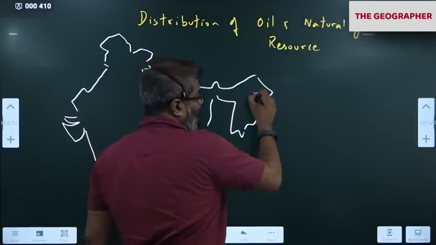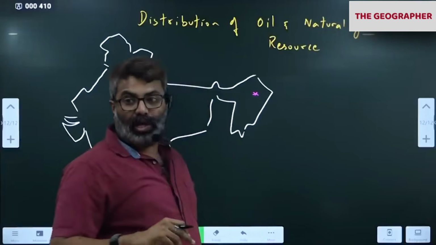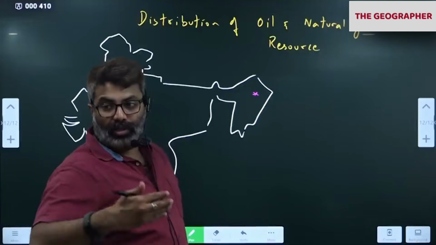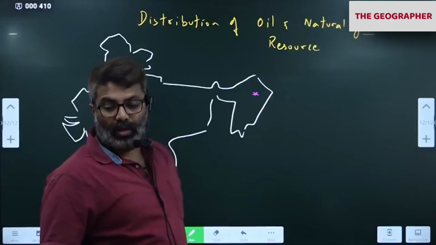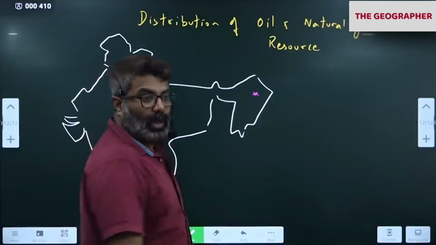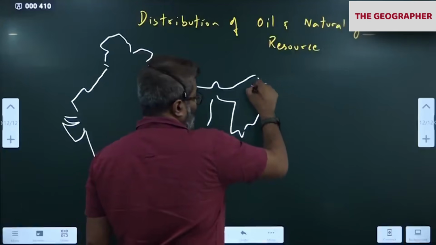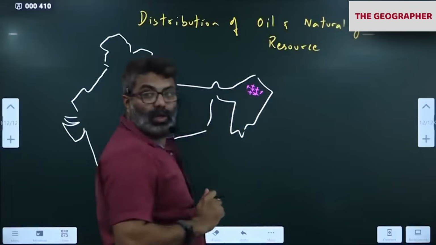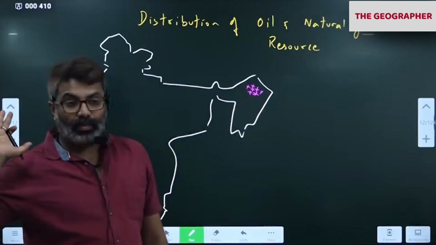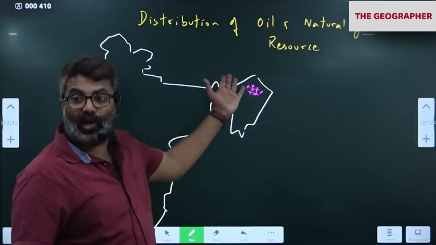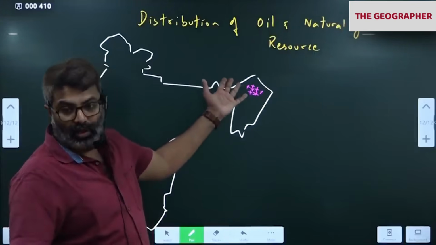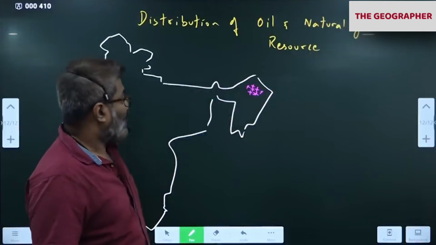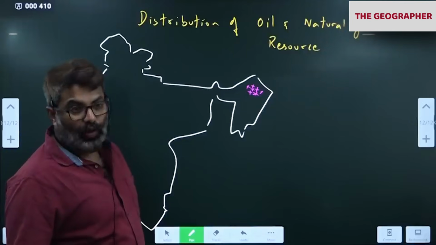Notice after Digboy, locate other places here: Tinsukia, Naharkatia, Numaligarh, Dibrugarh region, Abor Hill, Dumduma in Arunachal. All these are oil wells. So a lot of oil is there in the Upper Assam and Arunachal belt. Tethys Sea sediments, remember, because before the Himalayas we had a sea called the Tethys Sea, which got uplifted. So a lot of oil wealth is here in Upper Assam. All of you got this?